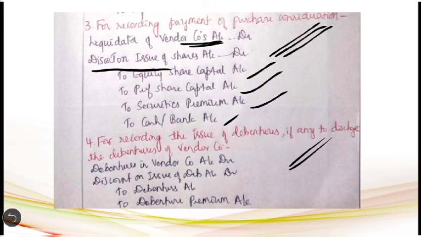So the entry here will be debentures in vendor company's account debit. That is, whatever the selling company's debentures they had taken over, it has to be cancelled now. Then discount on issue of debentures account debit. If they are giving any discount while issuing the debentures, that has to be debited. Then to debentures account, that is for issuing the new debentures in the purchasing company. Then to debenture premium account if the debentures are issued at a premium.